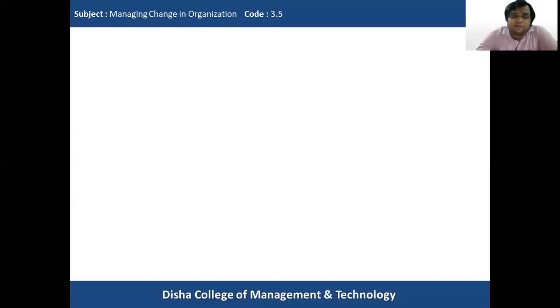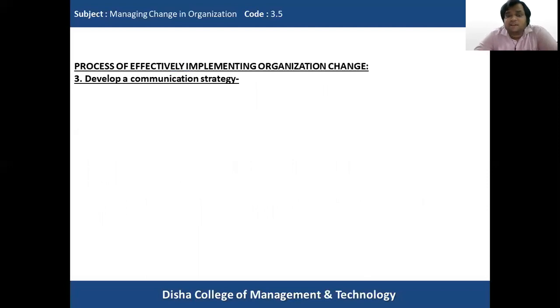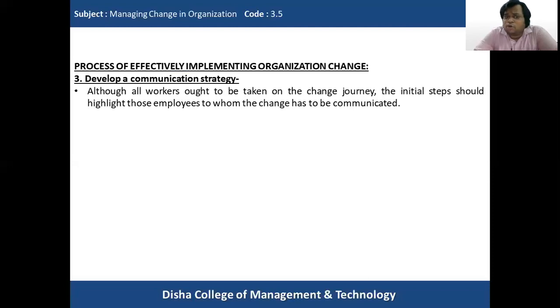Now coming to the third step, that is developing a communication strategy. A communication strategy should be in place so that people do not resist and embrace the change very easily. Although all workers ought to be taken on the change journey, the initial step should highlight those employees to whom the change has to be communicated.